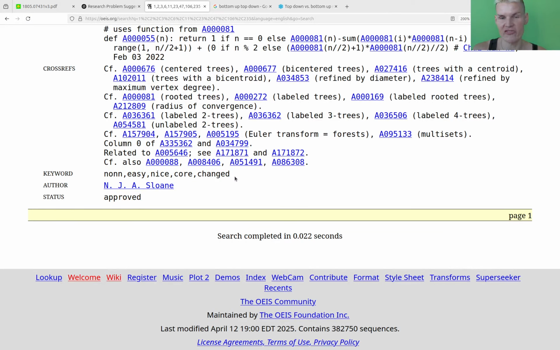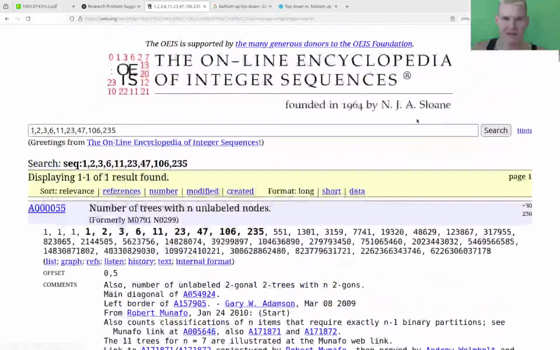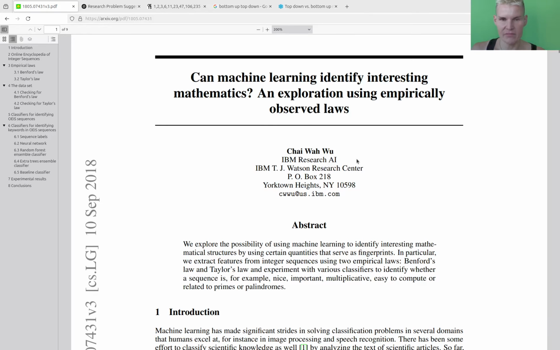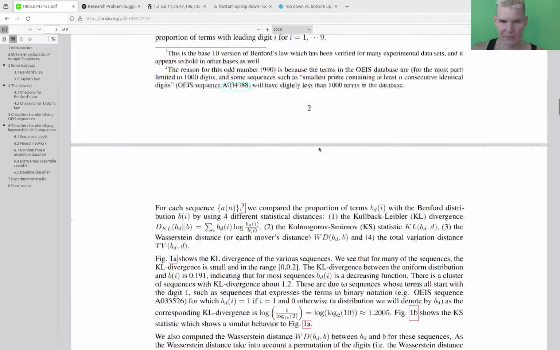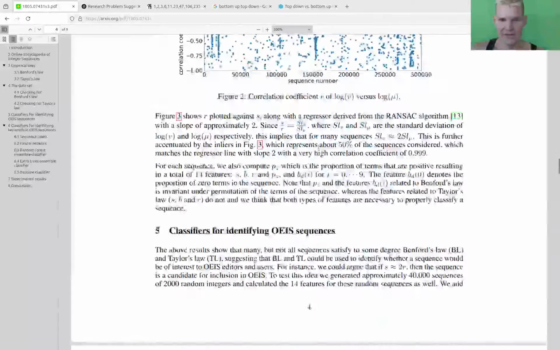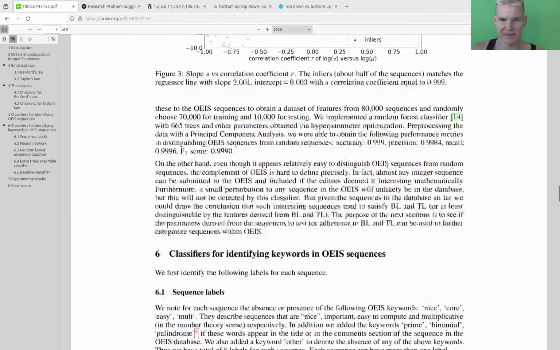Can AI actually generate good questions? Here, in this case, can it identify what humans like in terms of sequences? Is there a bias in integer sequences? It's a pretty cool idea, and they studied this in this paper. Just really nice, and they got some very nice results. We'll see in a second.